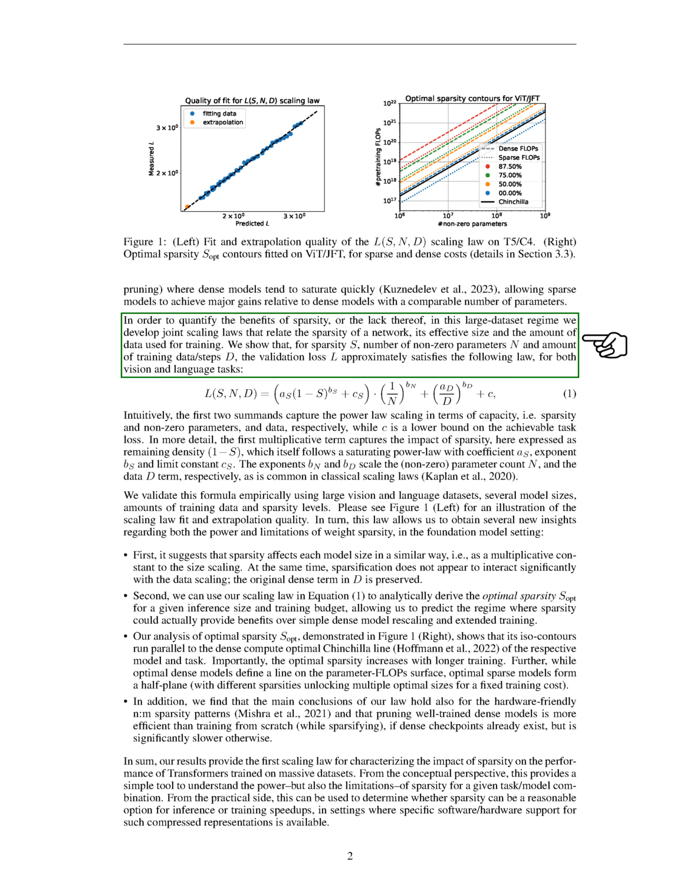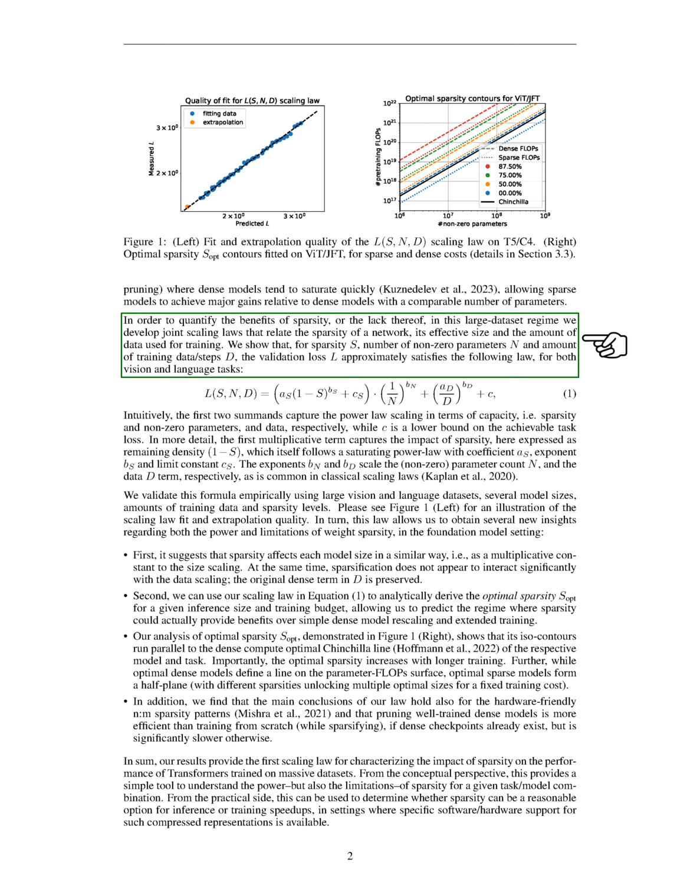To understand the benefits or drawbacks of sparsity in this large dataset regime, we develop joint scaling laws that relate a network's sparsity, its effective size, and the amount of data used for training. We show that the validation loss, which we'll call L, can be approximated by a formula that involves the sparsity S, the number of non-zero parameters N, and the amount of training data, steps D. This formula applies to both vision and language tasks.